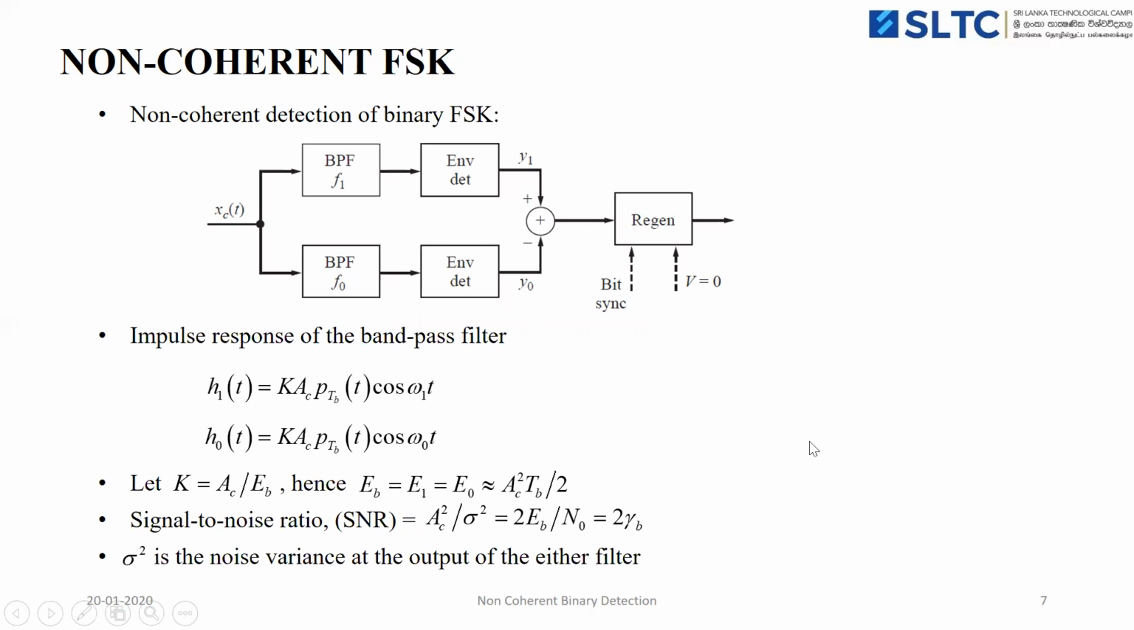In this receiver, the impulse responses of the bandpass filters are modeled as h1 of t and h0 of t. It is a matched filter, and here K equals A_C by E_B. The bit energy E_B equals E1 equals E0, which means the bit energy of binary bit 0 and binary bit 1 is equal for OOK FSK modulation. The signal to noise ratio for FSK modulation is approximated as A_C squared by sigma squared, which equals 2 E_B by N0, or 2 gamma_b, where sigma squared is the variance of the noise.